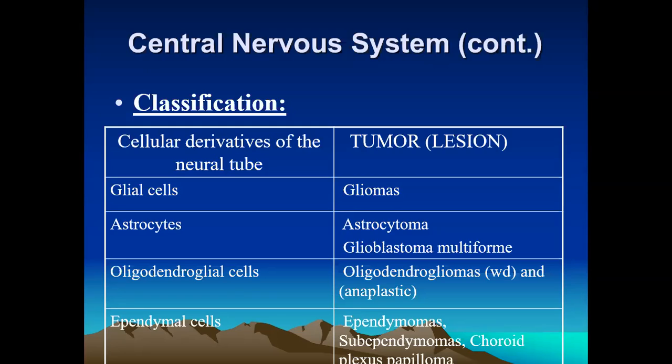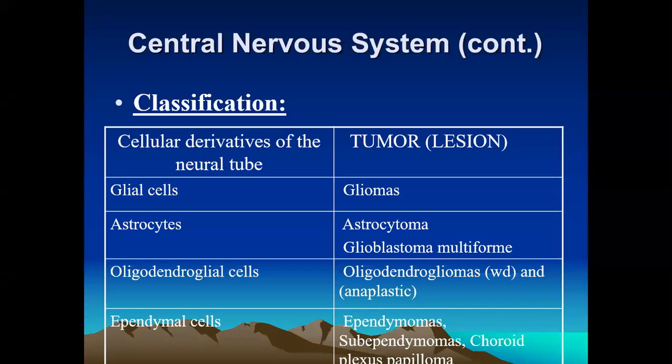So these are some variants of the astrocytomas. Oligodendroglioma shows a well differentiated form and an undifferentiated or anaplastic form. The tumor arising from ependymal cells is called the ependymoma, and also the subependymoma. So these are some lesions that also involve the ependymal cells.